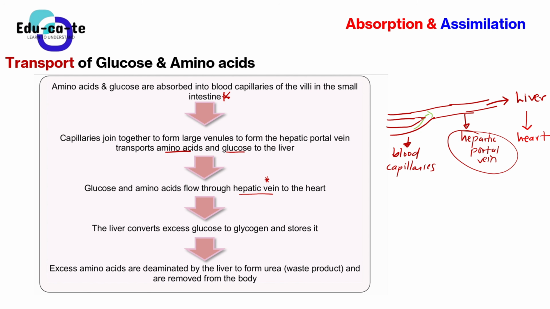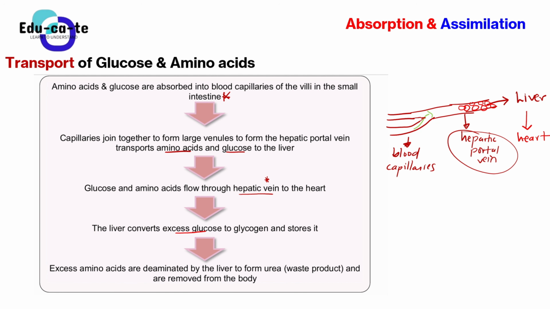Now, why did the glucose and the amino acids need to go to the liver? Because we say that they'll go to the liver first. Basically, what does the liver do? Remember that you have learned of homeostasis. The liver can store some glucose in the form of glycogen. So basically, the liver will take the excess glucose.